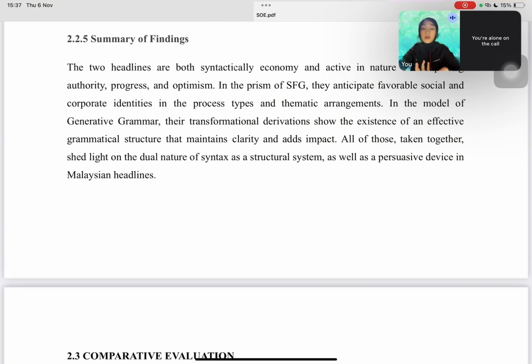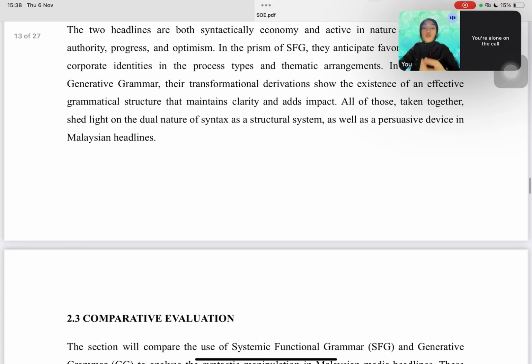Okay. So the summary of the findings for both articles, when I'm comparing both headlines, a few things stand out, which is both using active voice to show authority and positivity. Both headlines rely on lexical economy, meaning they use as few words as possible. And the last one, both create emotional tone, which is empathy in the first and confidence in the second. So from SFG, we learned that syntax helps build social meaning, how readers feel and respond toward the articles or the headlines. From the generative grammar, we see how syntactic simplification achieves clarity and impact. So together, both headlines show that syntax is both structural and persuasive.